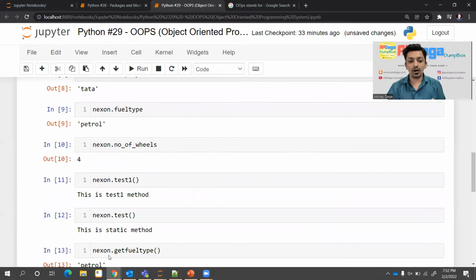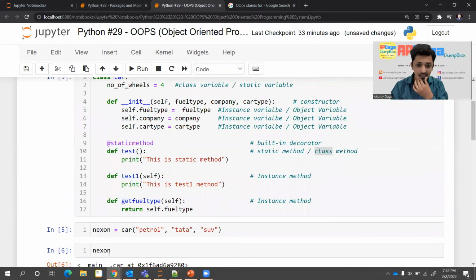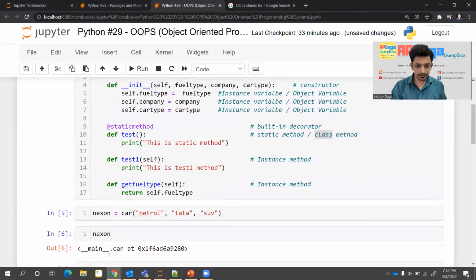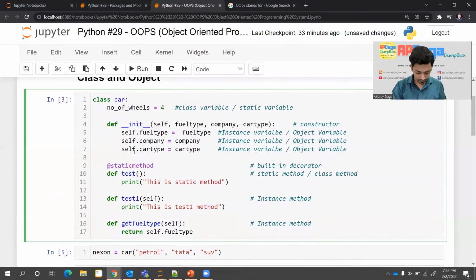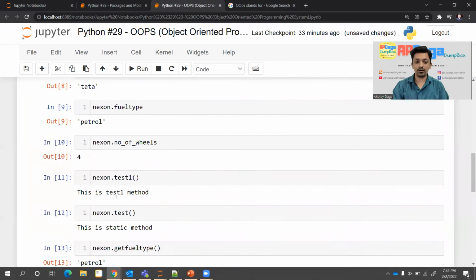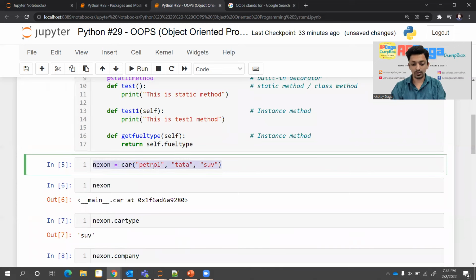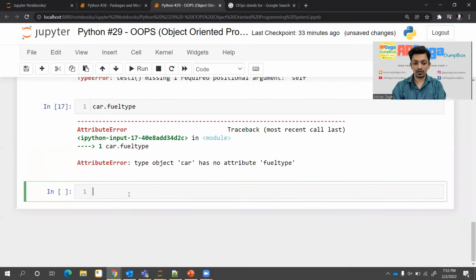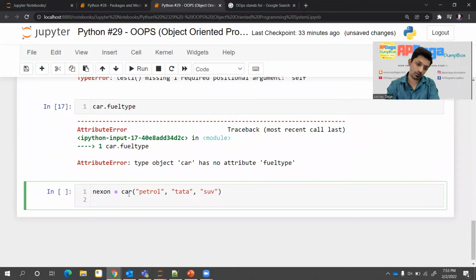You got the idea. Now a few more things. Before going to that, I'll show you. I'll create a few more objects. I'll just run this code once again. I'll copy this. I'll create one more object, Alto. So Alto car, it is also petrol, then Maruti, then it is hatchback.